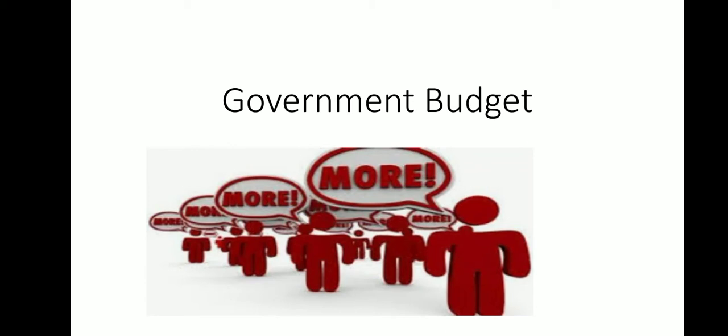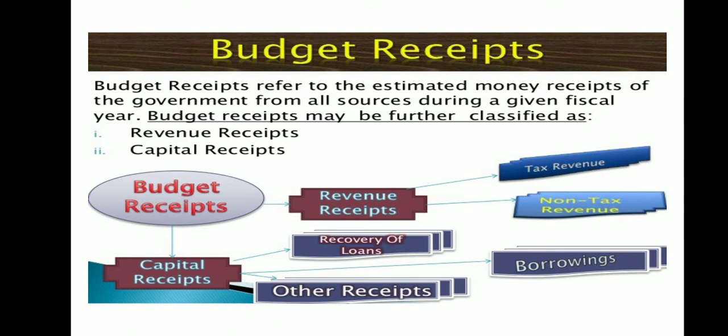Let us discuss the remaining part of government budget and the economy. In the earlier video, we have seen that budget has two parts, that is, one is receipt and the other one is expenditure side. So, what does this mean? Budget receipt refers to an estimated money receipts, that is, receiving money of government from all the sources during a fiscal year. Budget receipts may be further classified into two, that is revenue receipt and capital receipt.